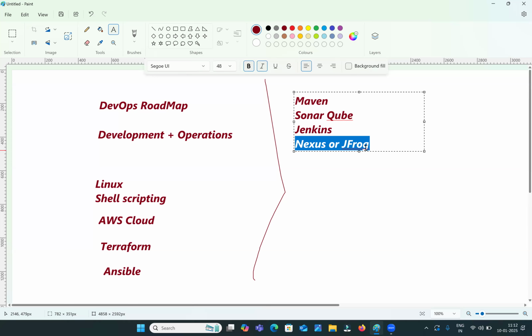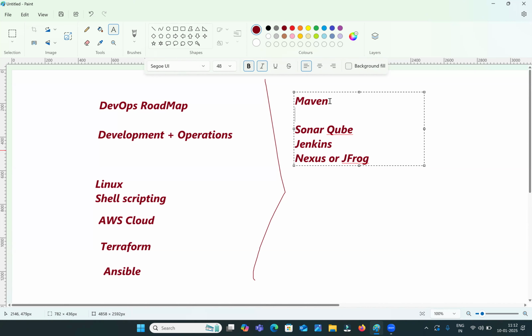Sorry, here I forgot one more thing. After Maven, here we need to understand one more tool, that is GitHub, or Bitbucket. What is this GitHub or Bitbucket? This GitHub or Bitbucket is a source code repository tool.